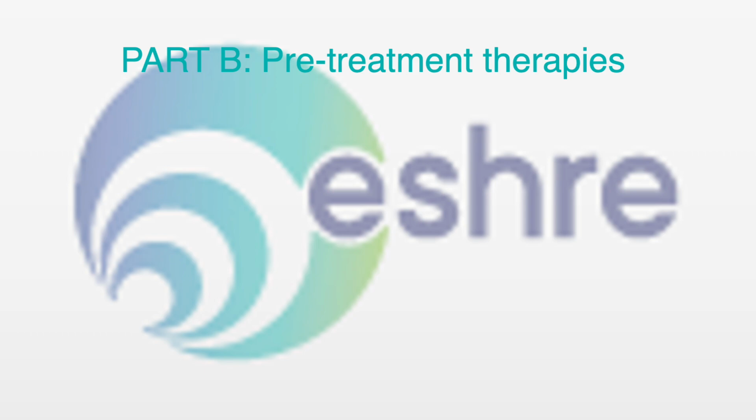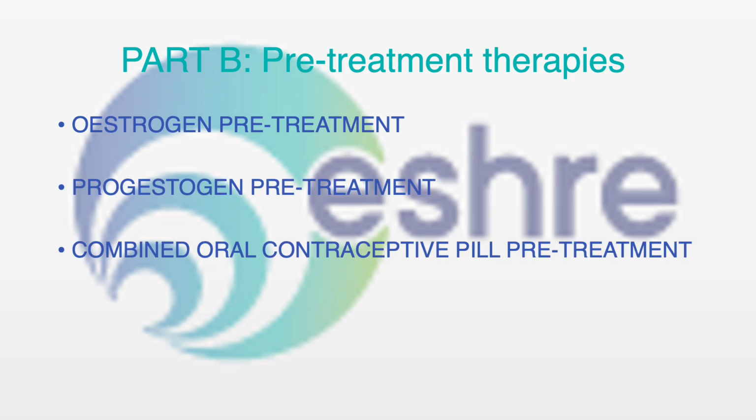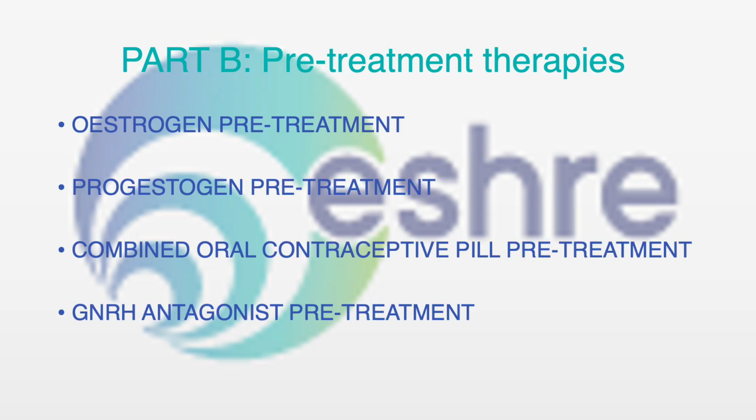So what pre-treatment therapies can we give? One is estrogen, second is progesterone, then combined oral contraceptive pill, gonadotropin releasing hormone antagonist pre-treatment, and HCG pre-treatment. These are the various pre-treatments which have come into the market and which have been tried. Let's discuss these one by one.